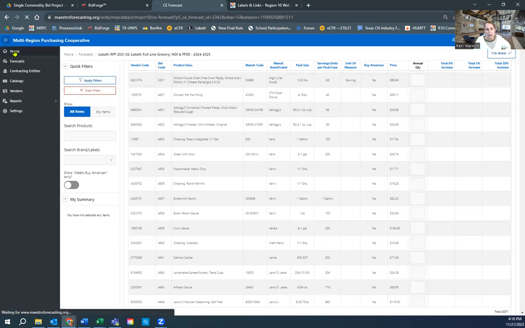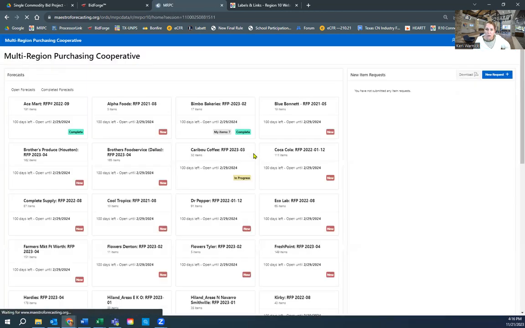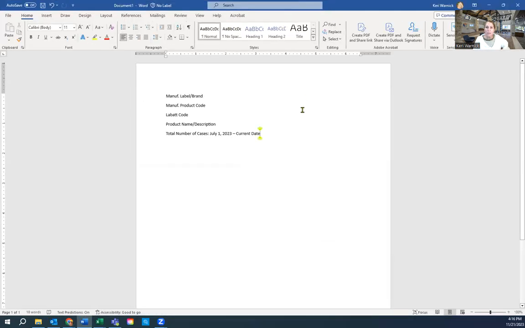Now, what I will say is make your job as easy as possible. And how do you do that? Well, you can ask for a velocity report from any of these awarded vendors. And if they don't understand the word velocity, then you want to ask for a report that shows everything you've purchased from July 1 of this year to the current date. We're about halfway through. That's an easy number to go by.